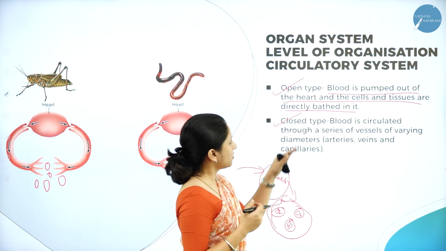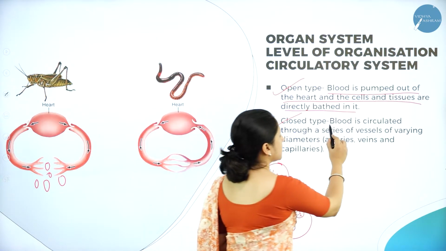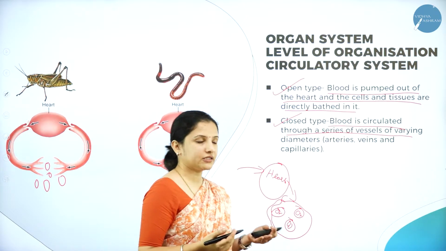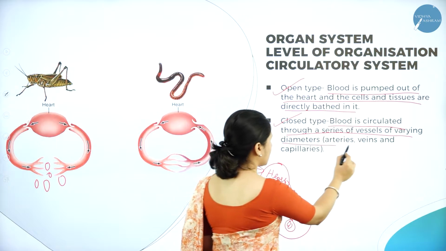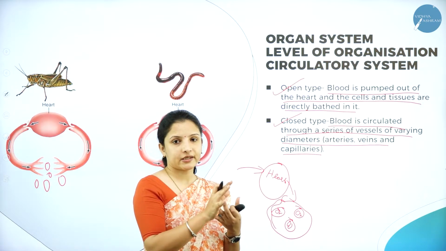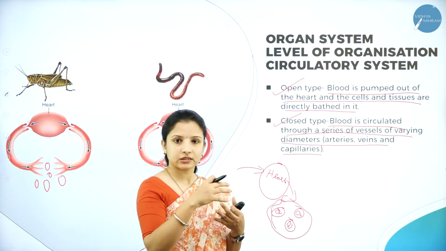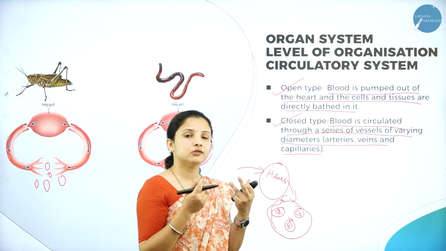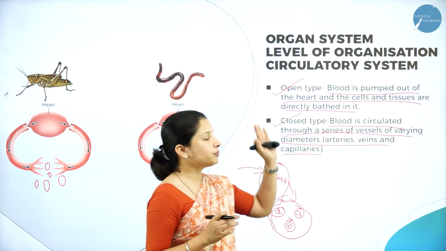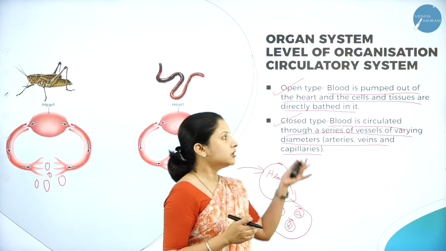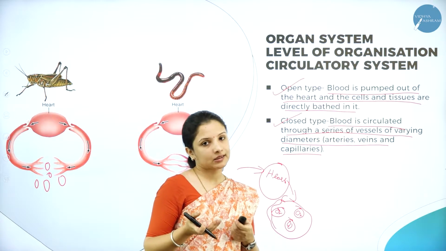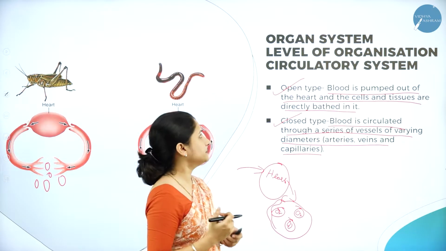But in closed type, the blood is circulated through a series of vessels, blood vessels, that is arteries, veins and capillaries. Therefore, each organ gets the blood it should get separately. It means the organs or the cells will not completely bathe in the blood. So this is the open type and the closed type of circulatory system. Based on the circulatory system also, the animals are classified under different phylum.